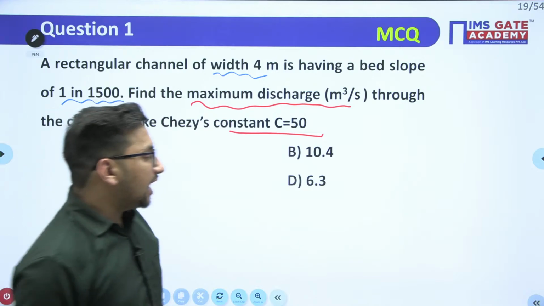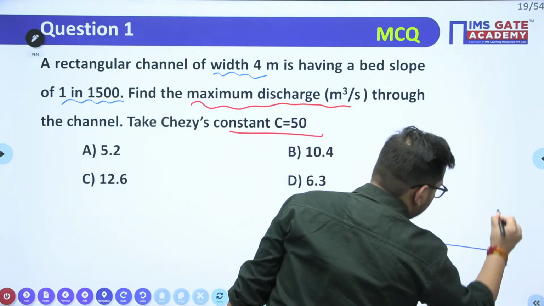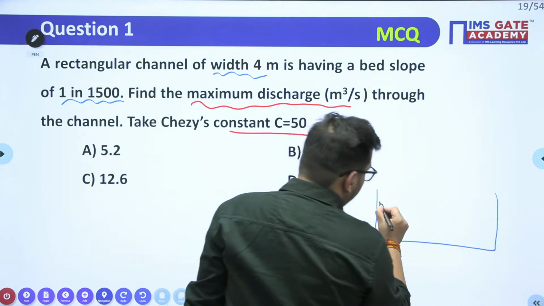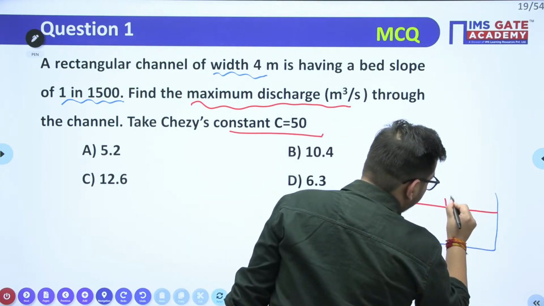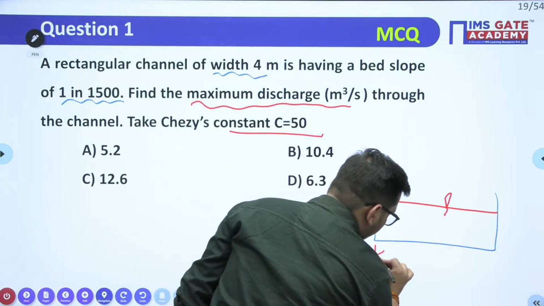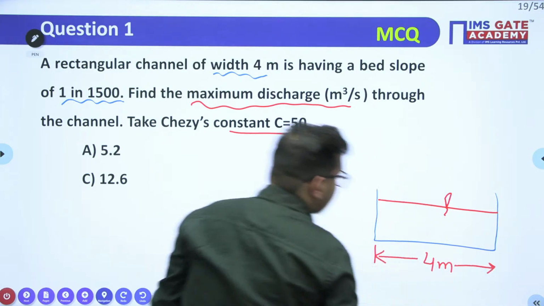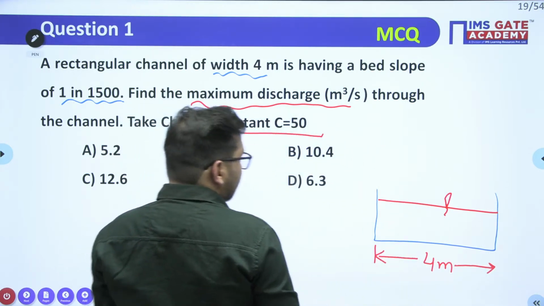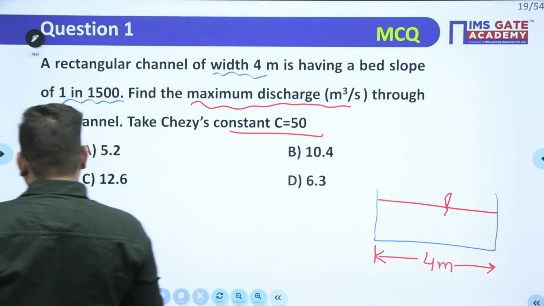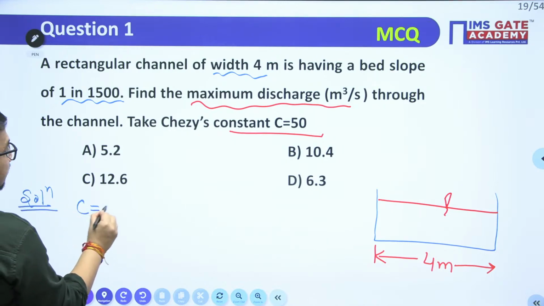I'll just draw the figure for you. Let's suppose this is your rectangular channel, right? Width of the channel is given to you that it is 4 meter, and Chezy's coefficient is given to you, that is C value. It is equal to 50.